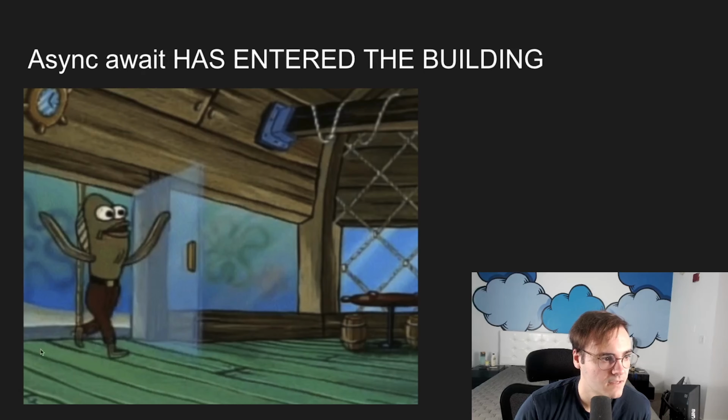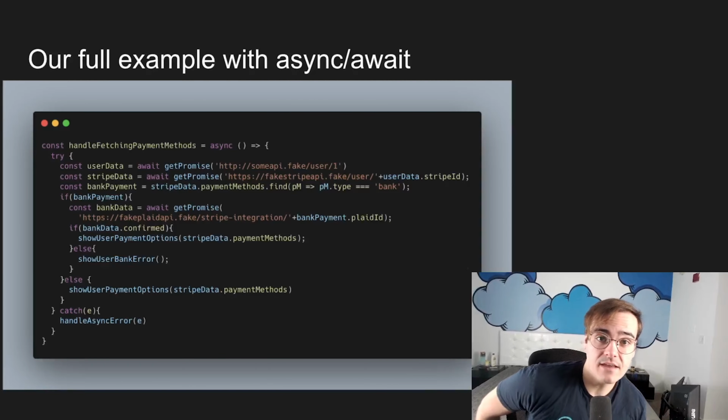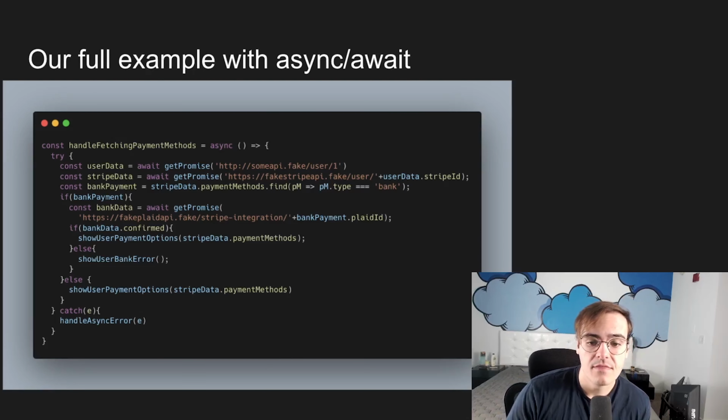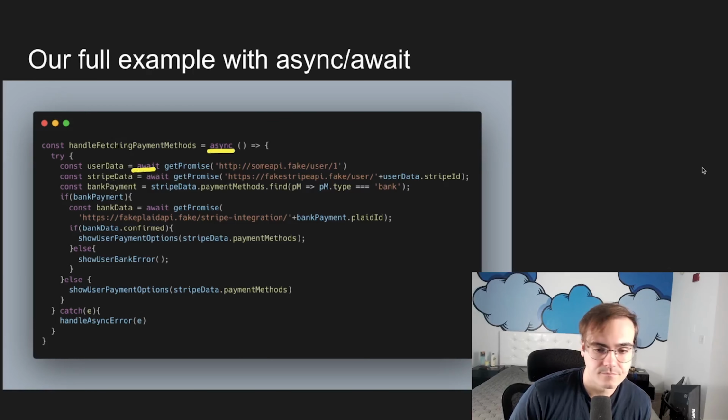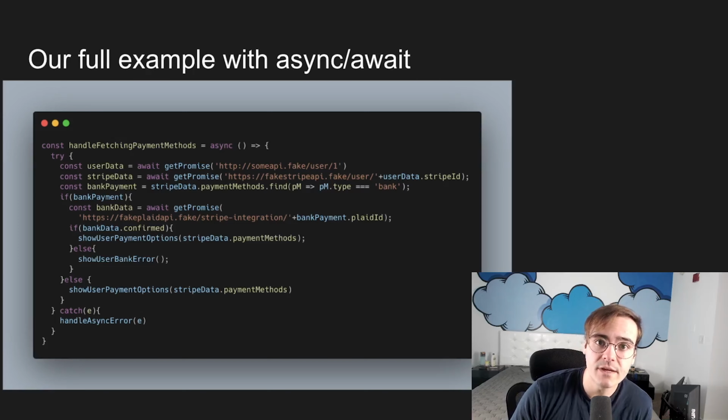Well, here comes async await. JavaScript has promises baked into the language, and because of that, they've given us additional keywords that allow us to interact with promises. They gave us async and await. Now, async await are just syntactic sugar, and all that means is under the hood, these are doing the same .then and promise resolution that we were looking at in other examples. But syntactic sugar is amazing. It can make our code much more readable, and you can probably tell already just looking at this how much easier it is to process.